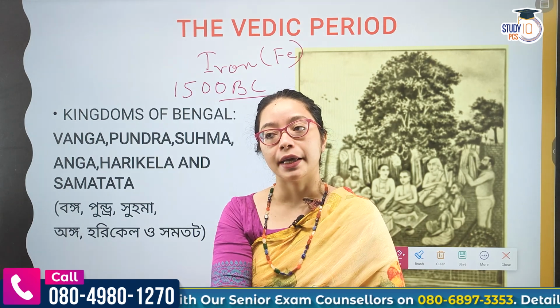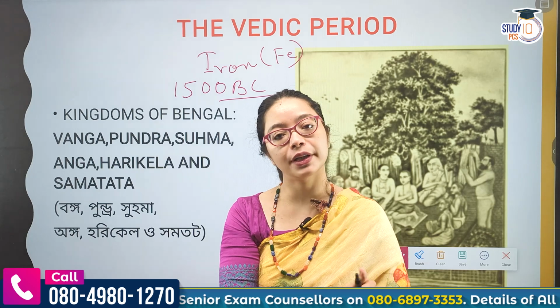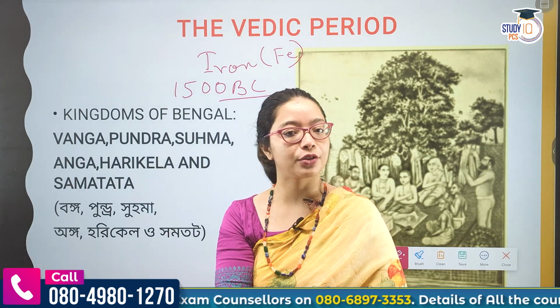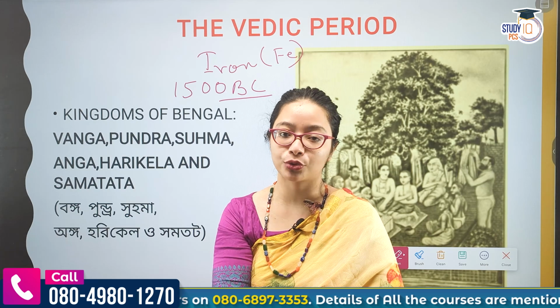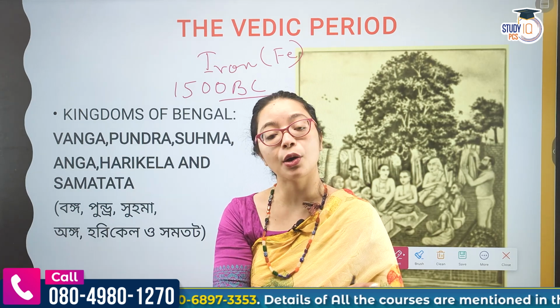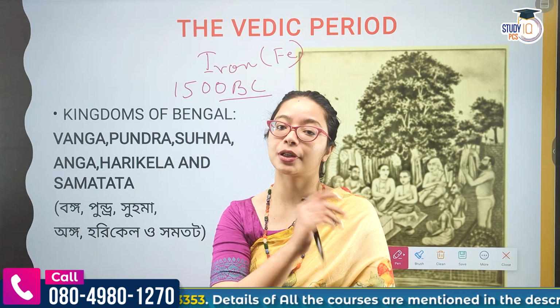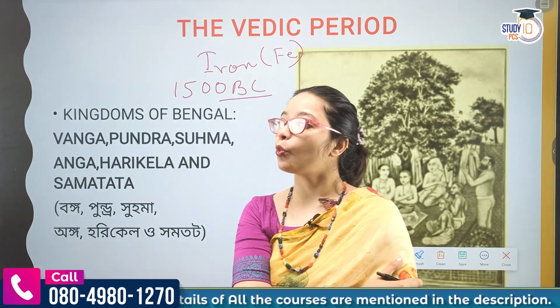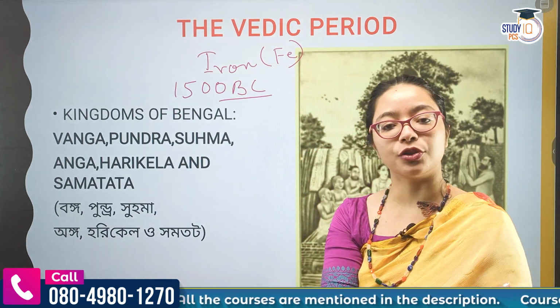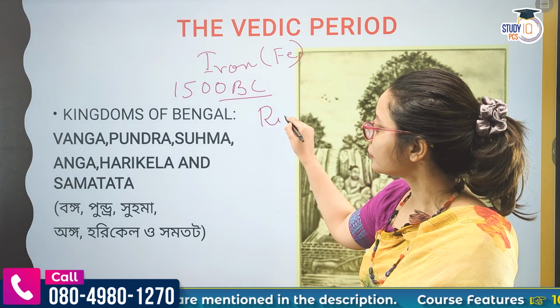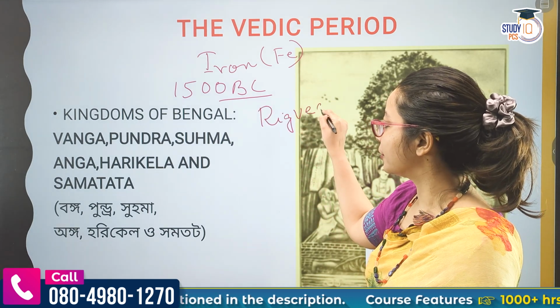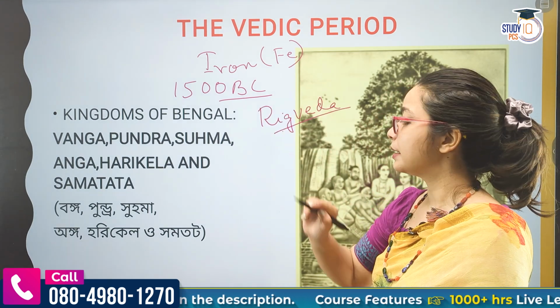But here, from the Vedic age, we learn about an age not only from the perspective of the furnishings and objects they had, but we can also know about them from the text. So what is the text of the Vedic age? The text of the Vedic age is the Rig Veda. The first known text is the Rig Veda.